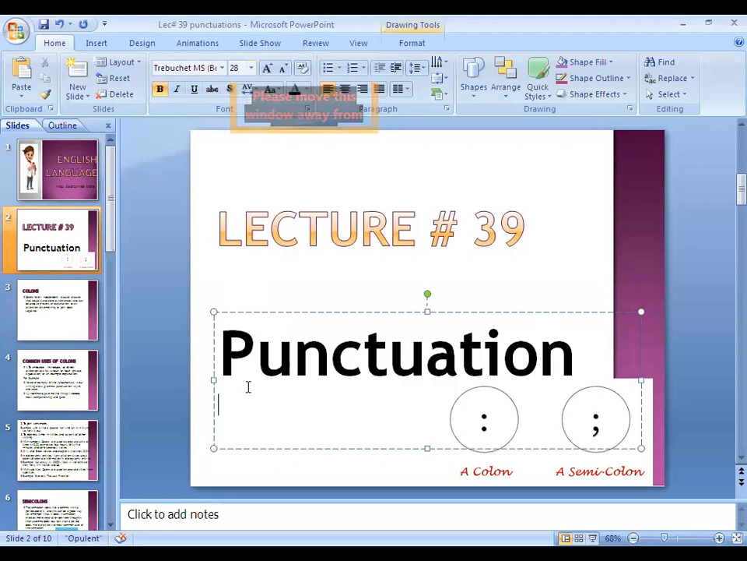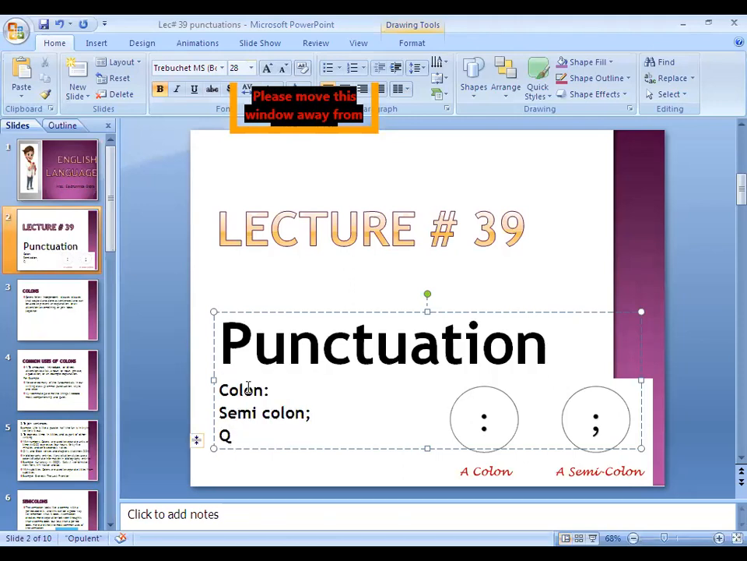ठीक है, you have to write down colon like this, semicolon like this. Okay. And then quotation marks. और quotation marks के आगे you have to give this quotation marks symbol. क्योंकि चाहे तो आप इसको ब्रैकेट के अंदर कर लें. Okay.